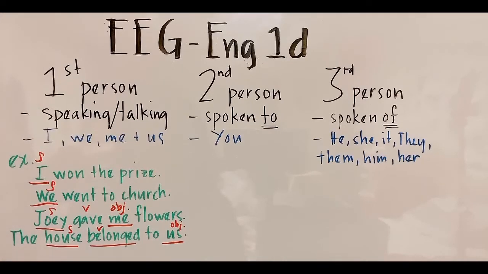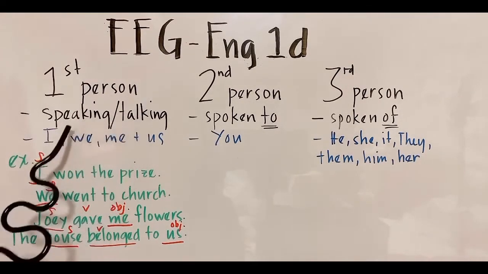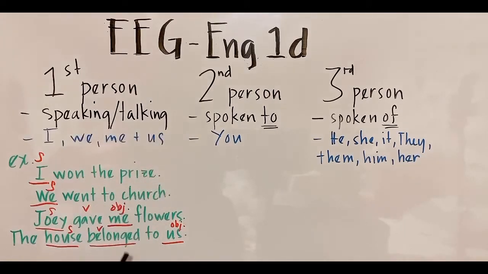Even if me and us are not the subjects of the sentence, they are still the first person speaking or talking. Us and me, they are the object pronouns, still in the first person category.